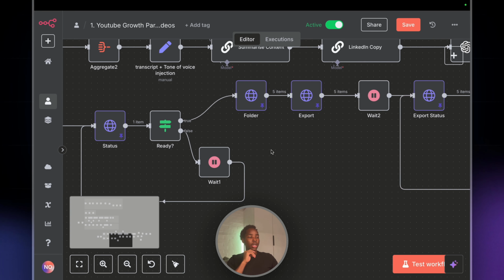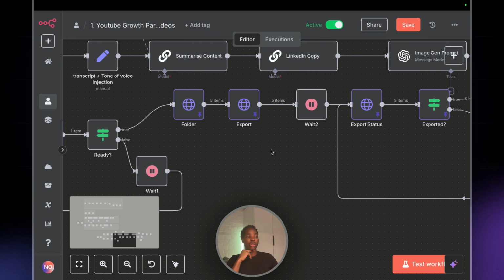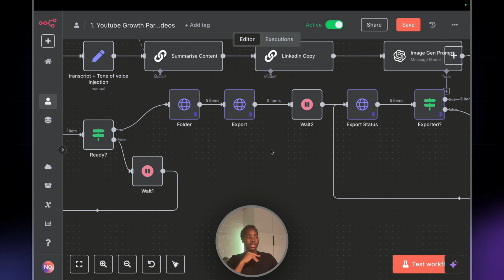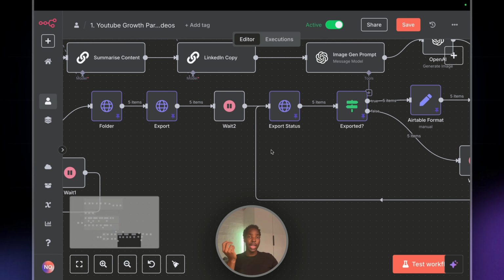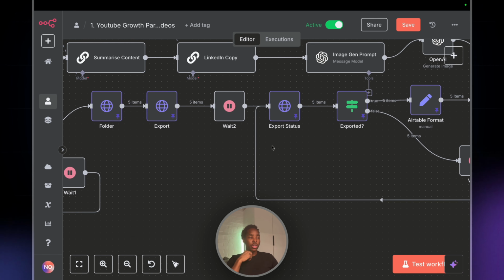And then we just get the folder and we start exporting the videos, so you can actually just download them through this n8n scenario. And it's a similar process of waiting for the API to respond to you, and if it's ready, you go into the next step. If not, you just wait.